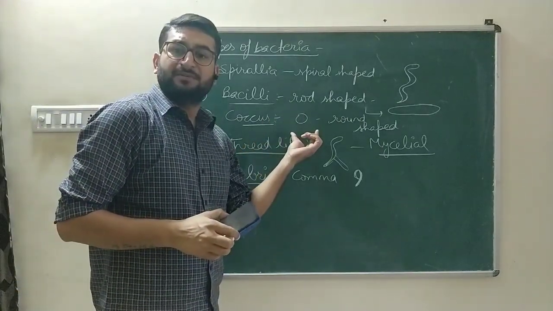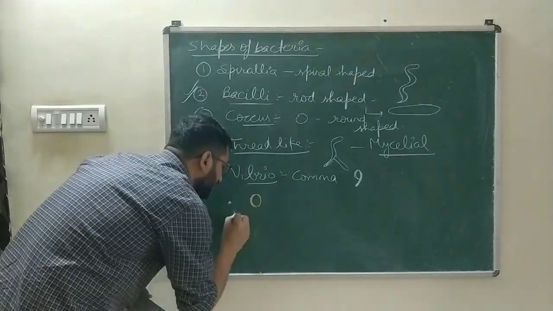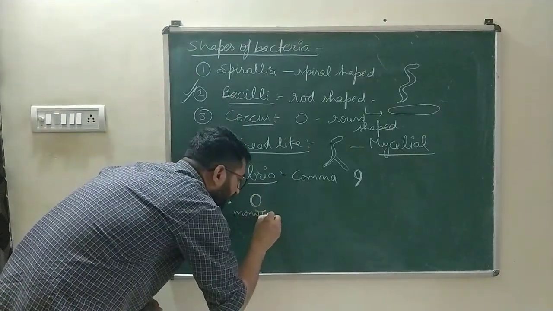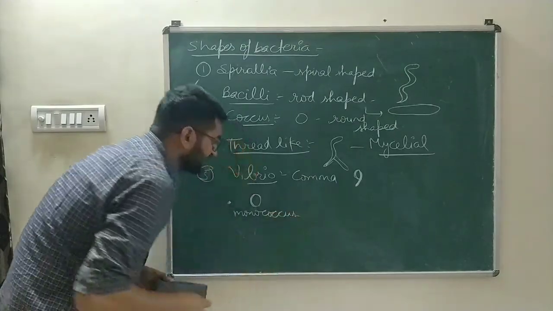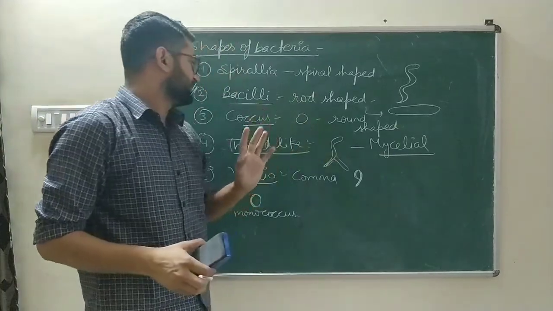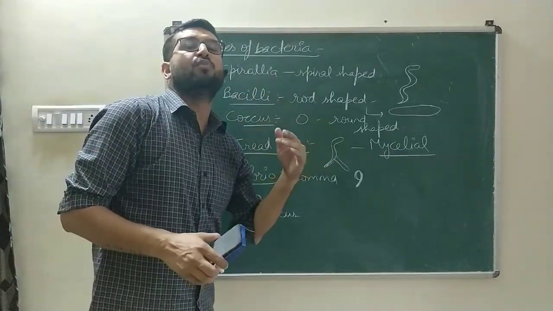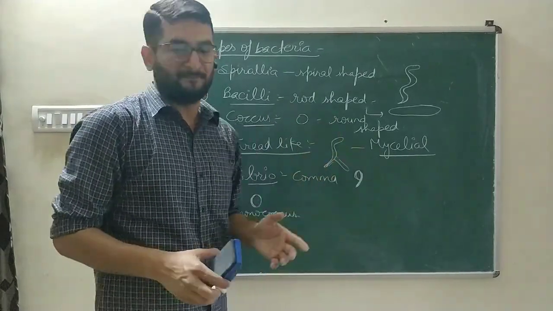This cocci shape, if there is only one single structure, that is known as monococcus. This same rule applies for the bacilli shape as well. If there is only single rod shaped bacteria, that is known as monobacillus.